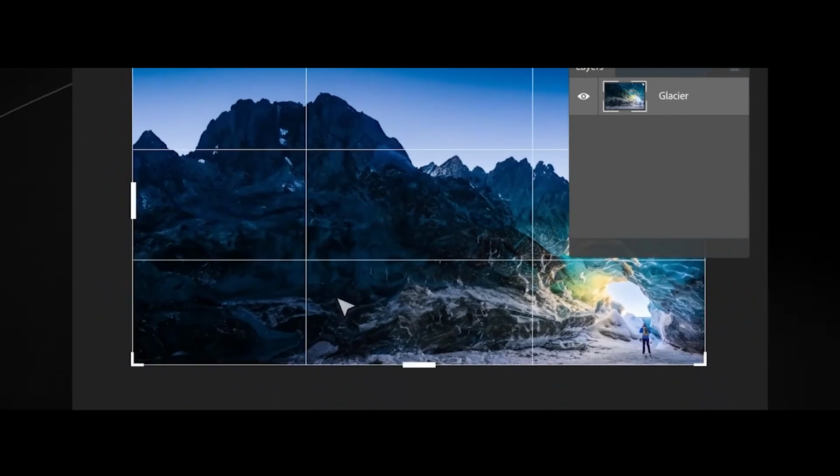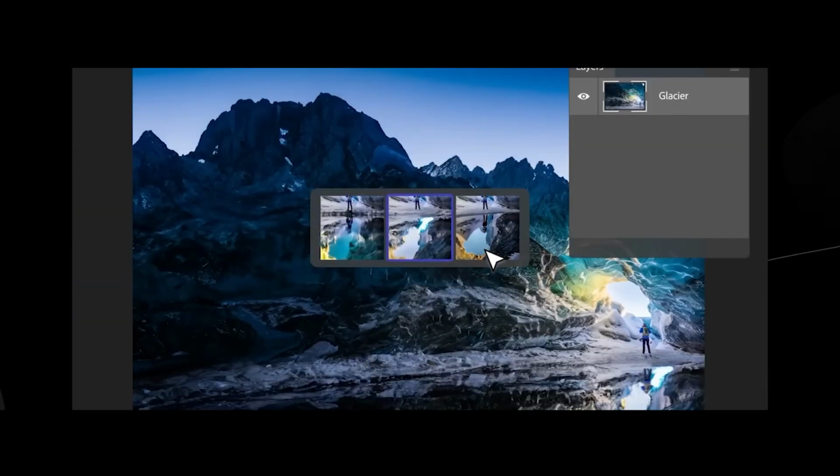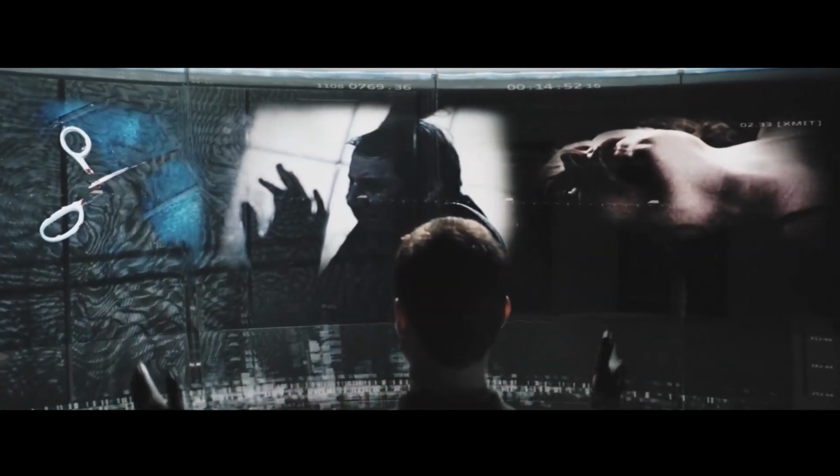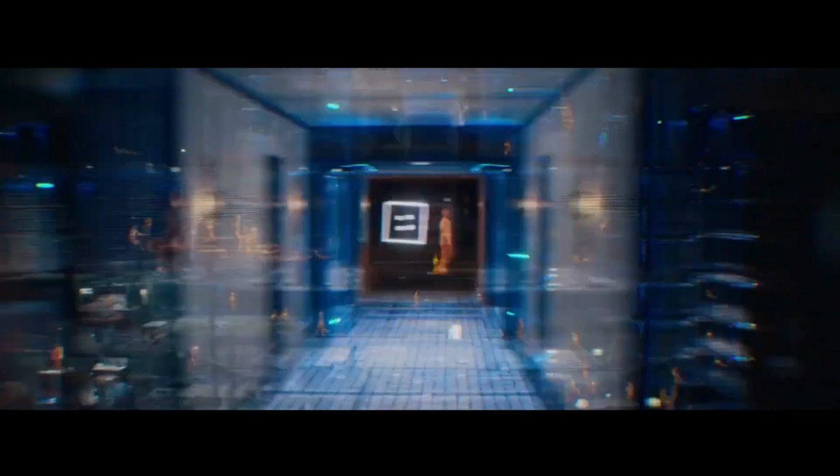Ignite your creativity using AI-driven design tools like Adobe Firefly. Create immersive virtual environments with Skybox by Blockade Labs. Elevate your skills and choose the right AI tools for your specific design needs. Address ethical considerations and balance innovation and responsibility in an AI-driven world.